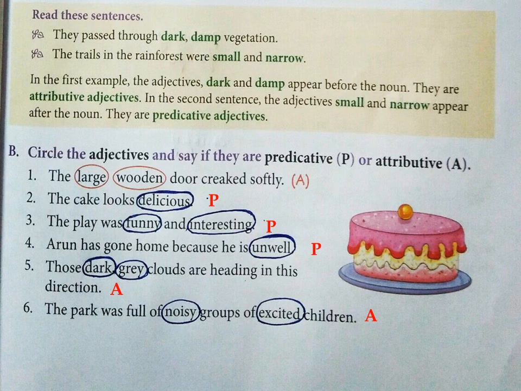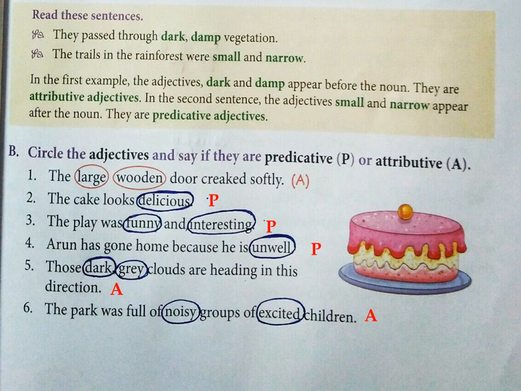Now, observe the position of the adjectives, children. Large and wooden are placed before the noun door. So, the adjectives which are placed before the noun are called attributive adjectives. That's why it's given in brackets A. A stands for attributive.